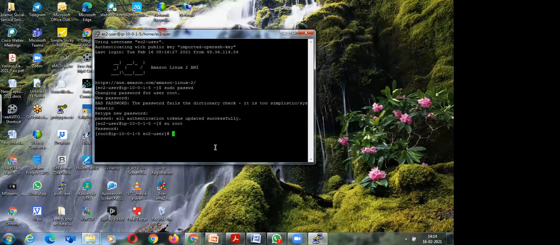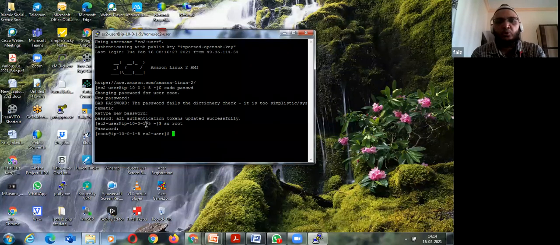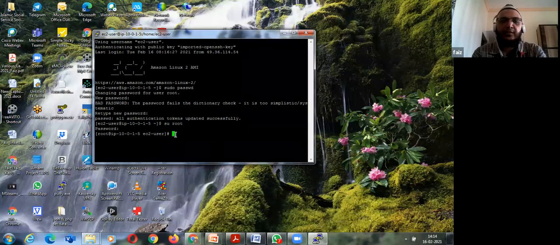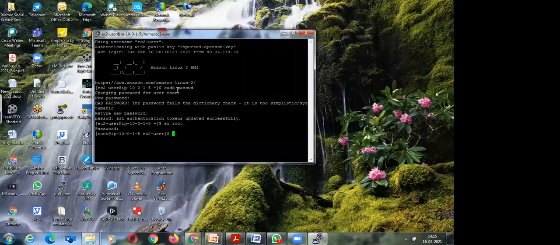The first time we open this, we have to give the password, and we have to remember that this is our EC2. Otherwise, whatever commands you see in my book, I have given directly using the root account. If you don't want to do this, then every time you have to use sudo. Any command after sudo, you have to give.